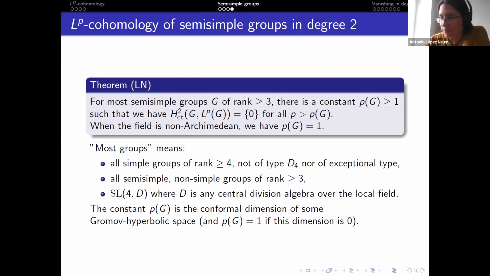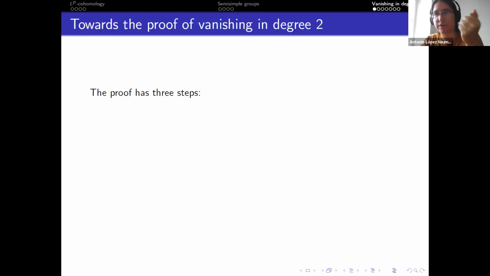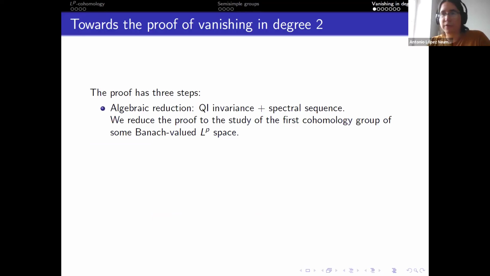Right. So, okay, I think I went faster than I thought. So in the remaining time, I will present the proof of this result. First, a small sketch of how the proof works from far away. It's a proof in 3 steps with 3 different ingredients. The first ingredient is an algebraic reduction.